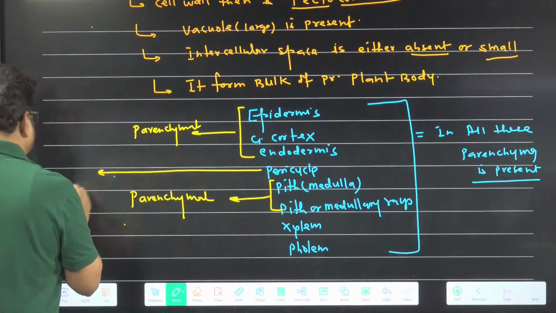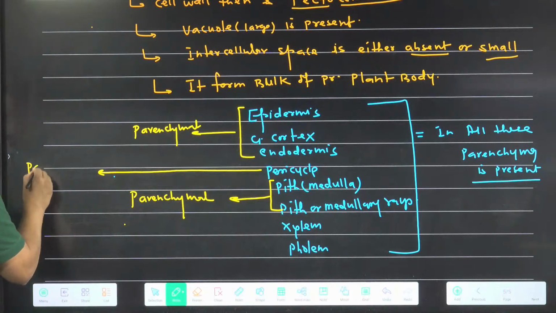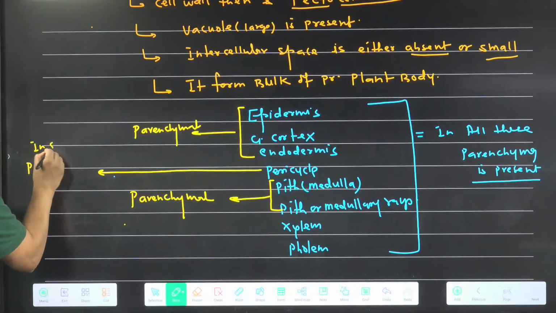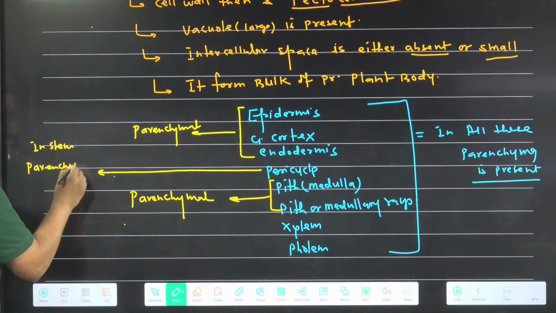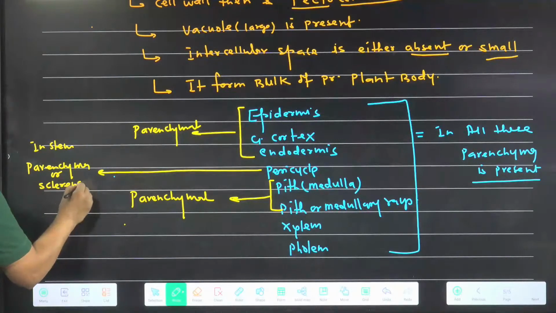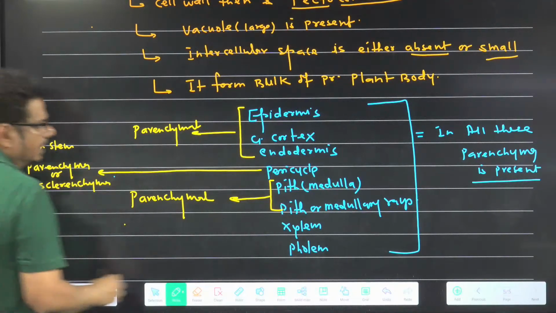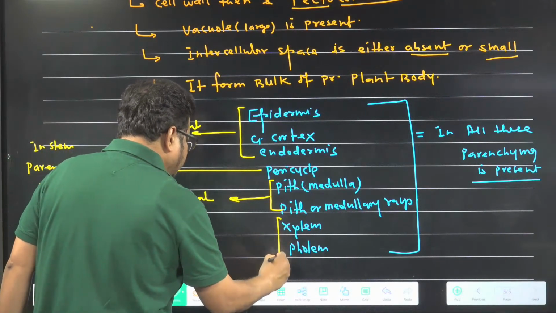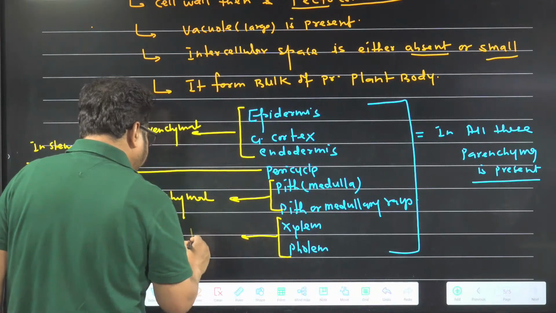Pericycle has two possibilities in stem: parenchyma or sclerenchyma. Xylem and phloem have which one? Both parenchyma and sclerenchyma.